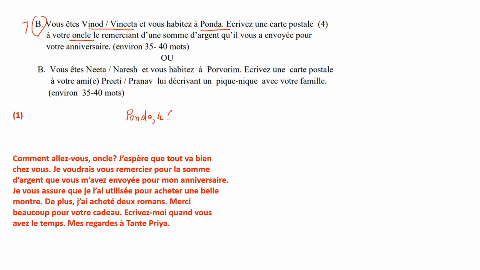You see the number, then the month, whose first letter is in small, and then you have the year. This is how you will write the first line in the right corner. Then you come to the left, leave a line. Come to the left, you will write whom are you writing to? Cher oncle. So cher will be CHER. Oncle, please give him a name.